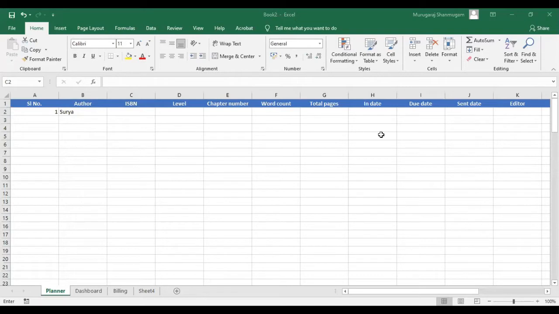How can we do that here? I need 10 digits: 1, 2, 3, 4, 5, 6, 7, 8, 9, 10. I can copy this. We can club all these formulas in one cell, in fact.